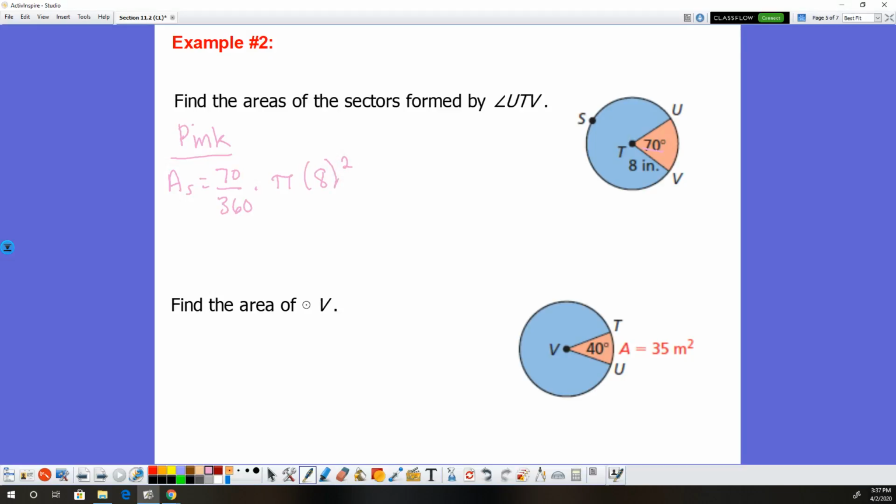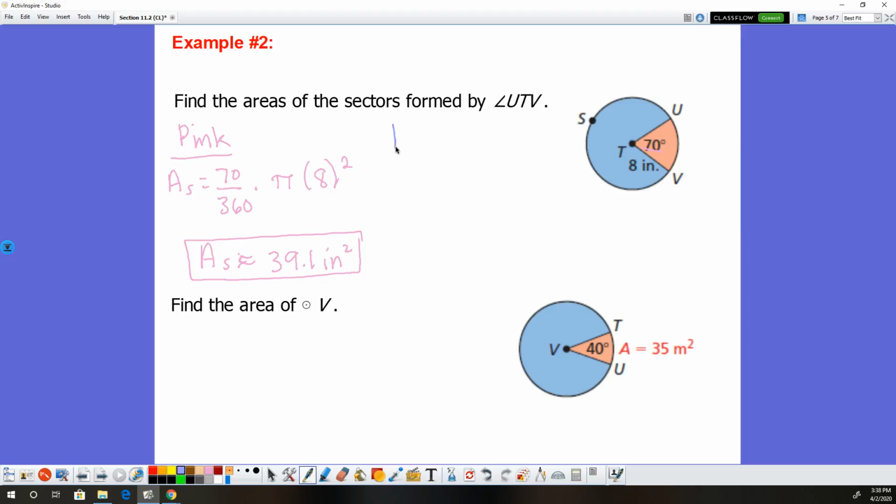If we put that all in the calculator, you should get the area of the pink sector is roughly 39.1, and that is in inches squared.